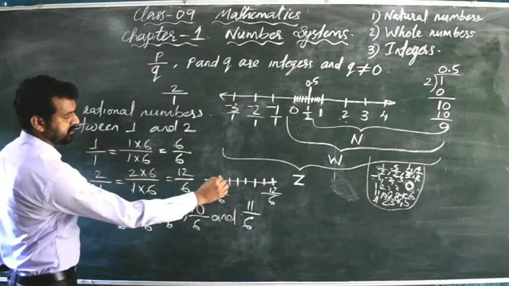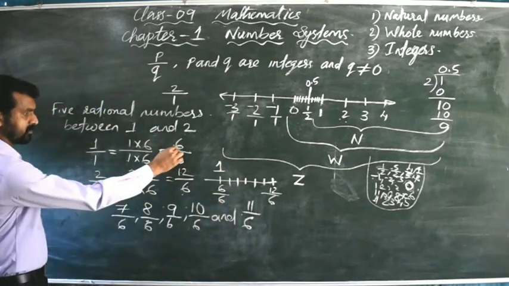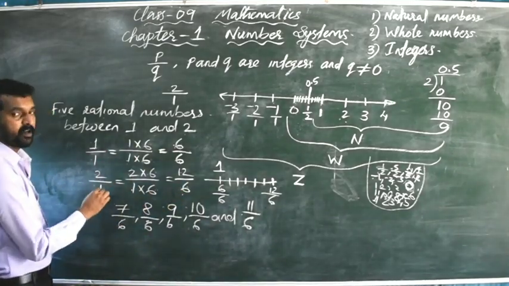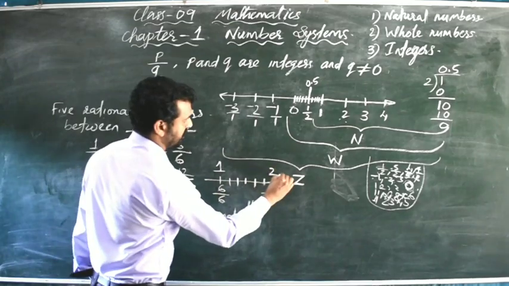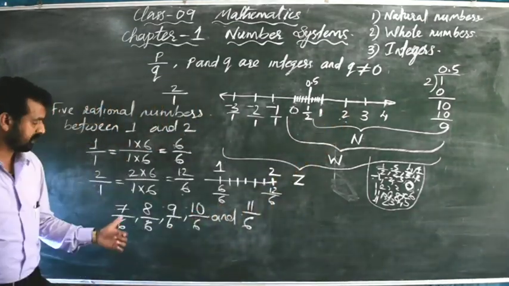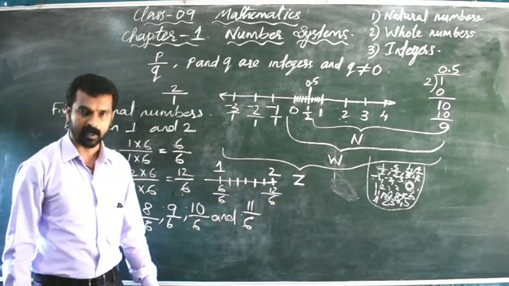And 6 by 6 means what is that number? That is 1. 6 by 6 means that is the number 1. And 12 by 6, what is the number? 2 divided by 1, that means 2. So between 1 and 2, here we got 5 rational numbers. That is 7 by 6, 8 by 6, 9 by 6, 10 by 6 and 11 by 6.